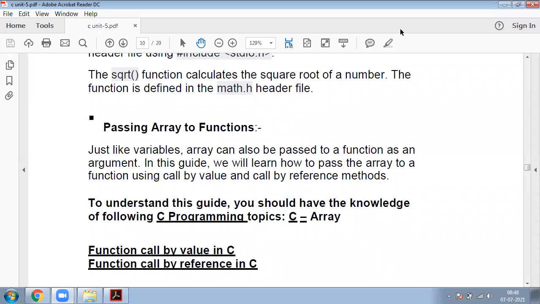Our subject is PPSC for first city. In that, our topic is passing array to functions. That is our topic. Now this is actually fifth unit, that is passing array to functions. Before that, what is our yesterday's topic?